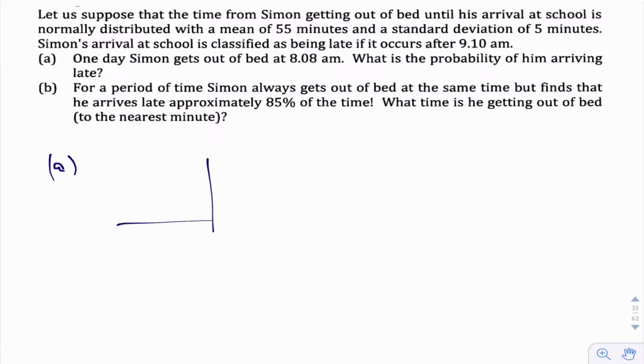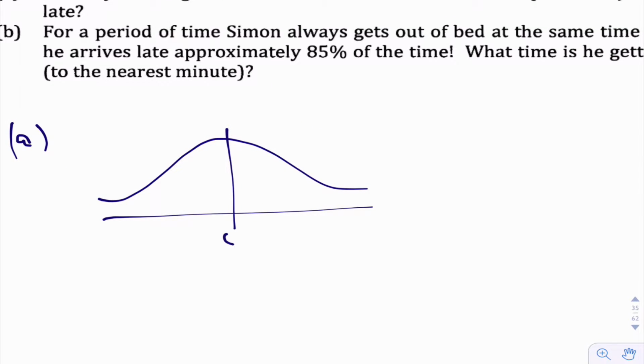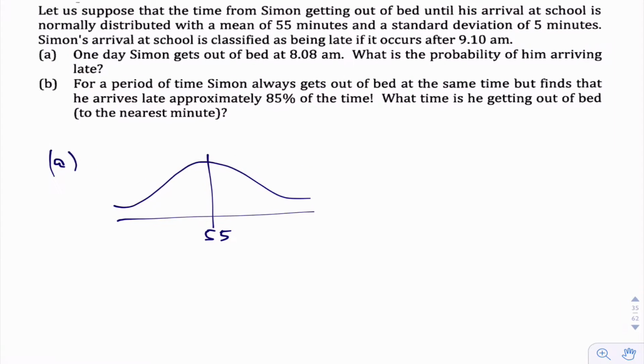Okay, so here's our normal distribution coming up. The mean is 55 in this case. This is the time it takes him from getting out of bed to arrive at school. One day Simon gets out of bed at 8:08 a.m. What's the probability of him arriving late? So, a bit of calculation here. How long is it going to be before he's late? So if he gets out of bed at 8:08, he's got 62 minutes. He's got an hour and 2 minutes before he's late.